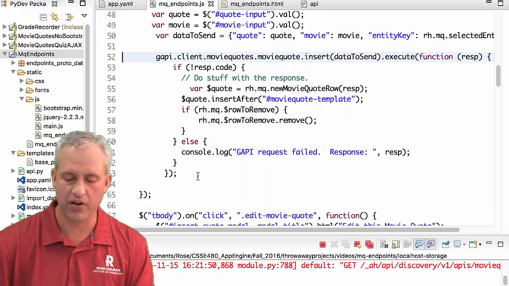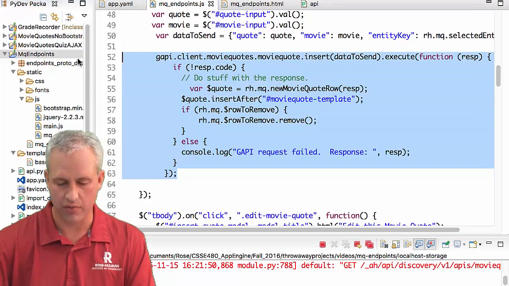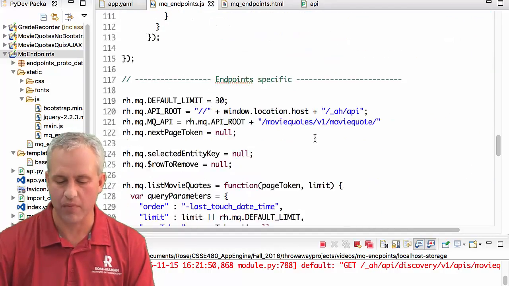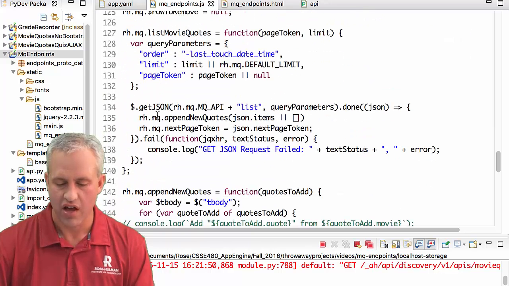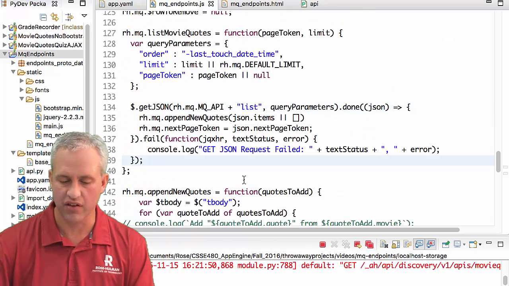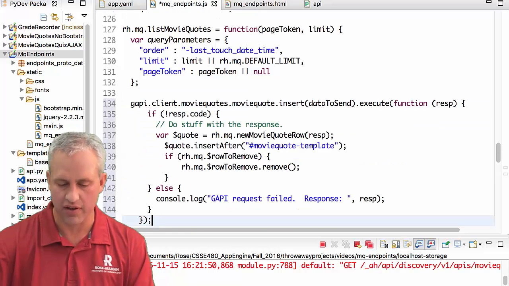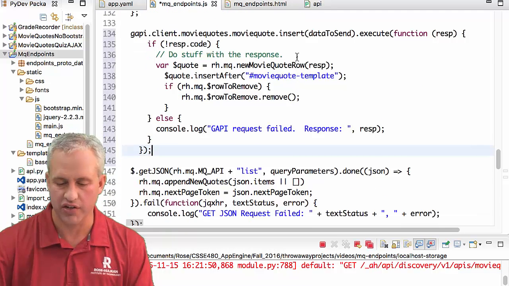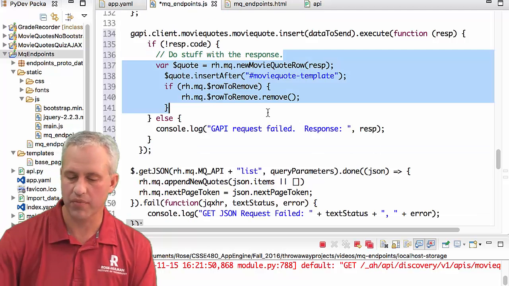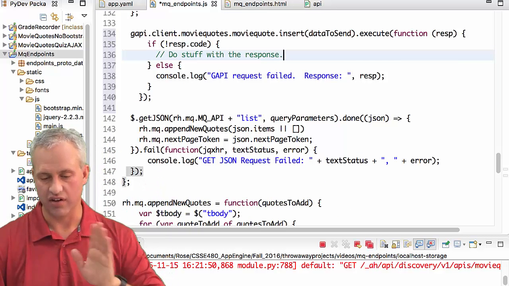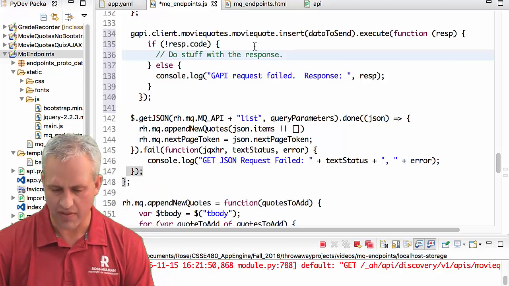So for example, I'm going to take the post. I'm just going to copy the post, and I'm going to go looking for the list method, and see if I can actually just change it. So here's the get JSON that did the list method. I'm going to paste my post above it, and see if I can figure out what to change. So first off, to do something with the response, I'm just going to delete it because it's entirely different. And then I'm going to see what's new.